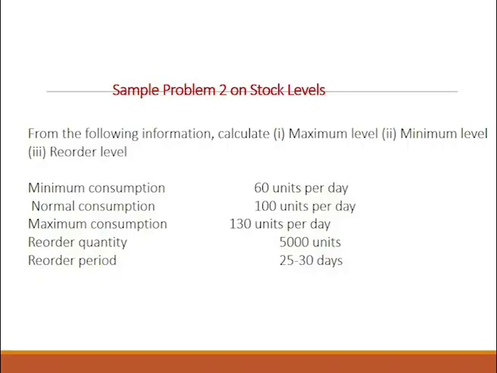Let us see how we compute maximum level, minimum level and reorder level. The reorder level formula is maximum consumption into maximum reorder period. So, maximum consumption was 130 units, maximum reorder period 30 days. So, 130 into 30, you will get 3900. Minimum level will be reorder level minus normal consumption into normal reorder period. Now, normal reorder period is not given, so we can compute it by taking an average. So, 25 plus 30 days divided by 2 gives you 27 and a half days. 27 and a half is your normal reorder period.